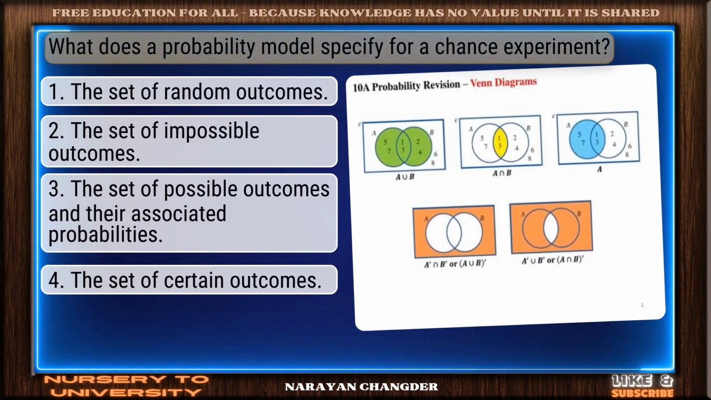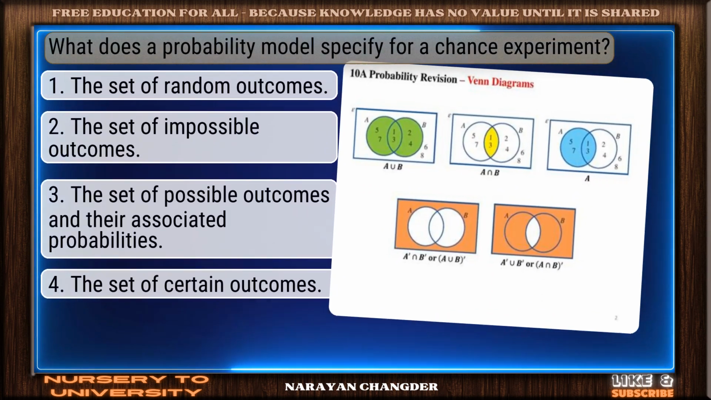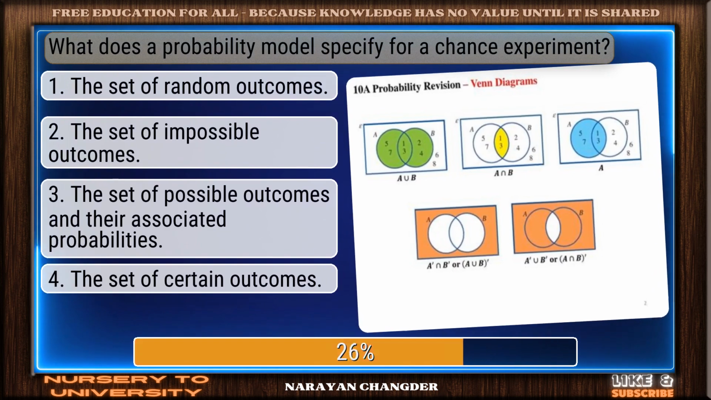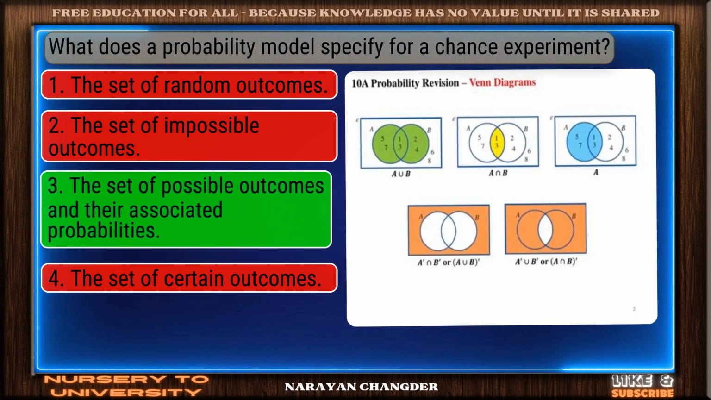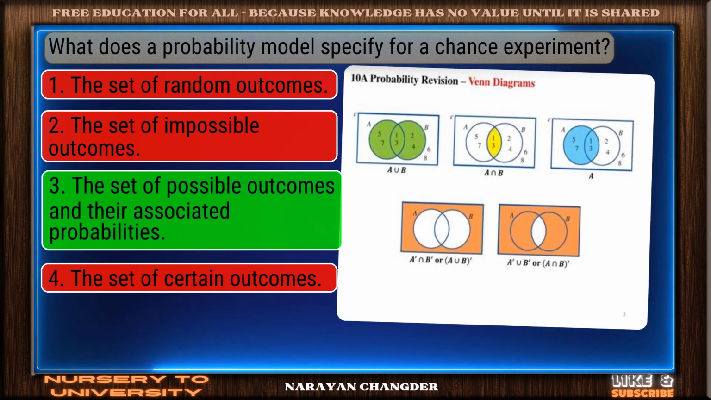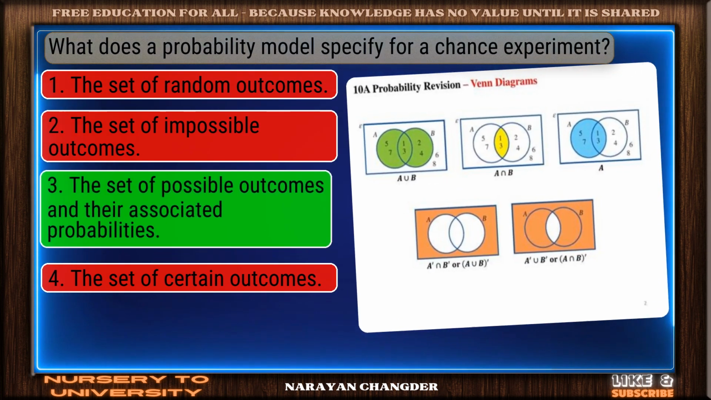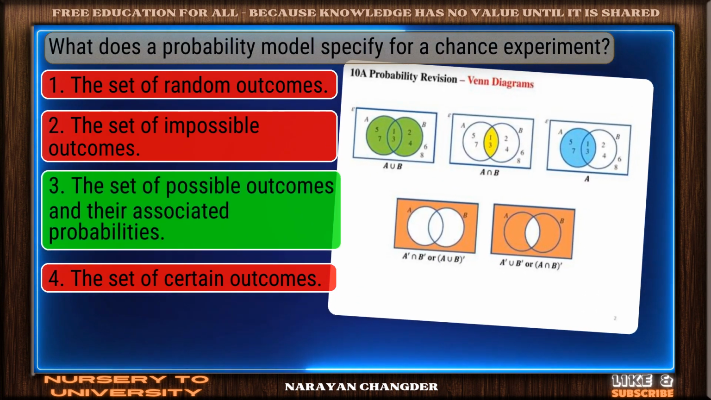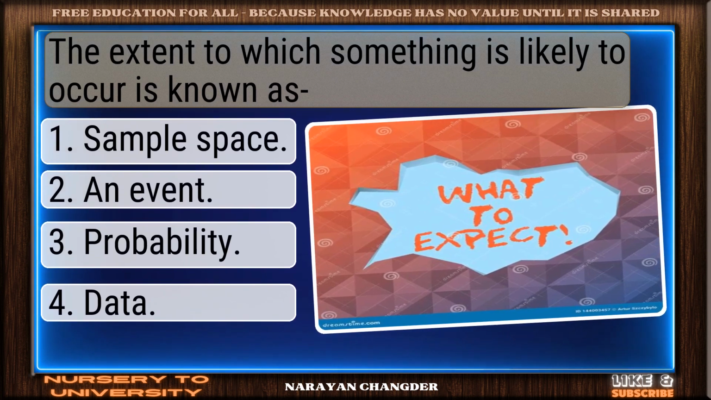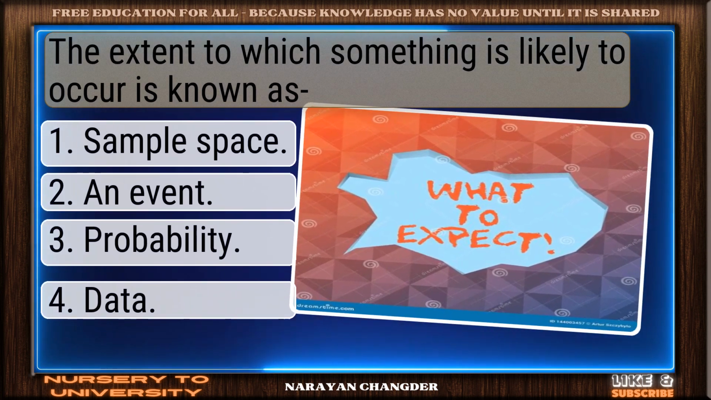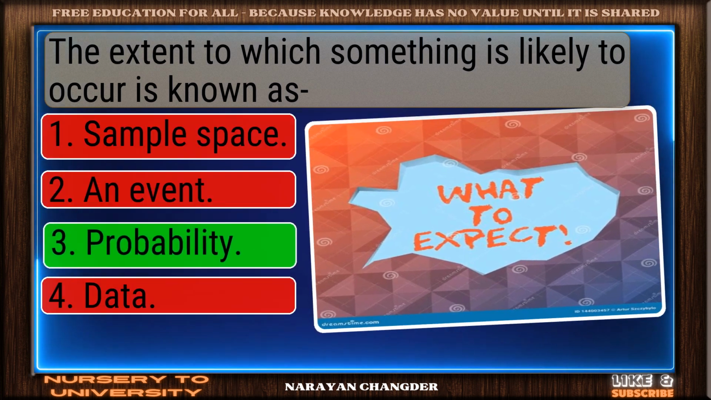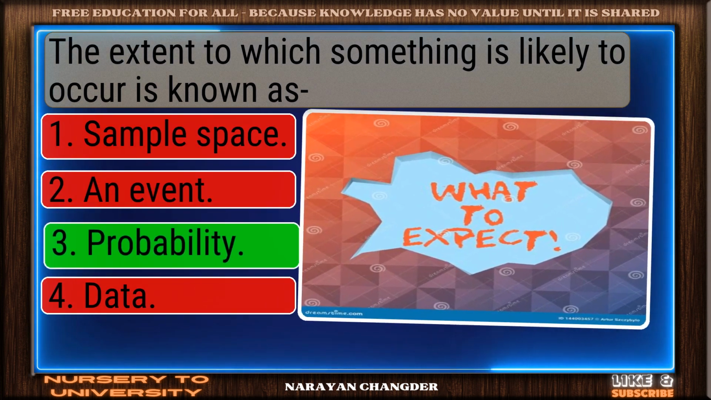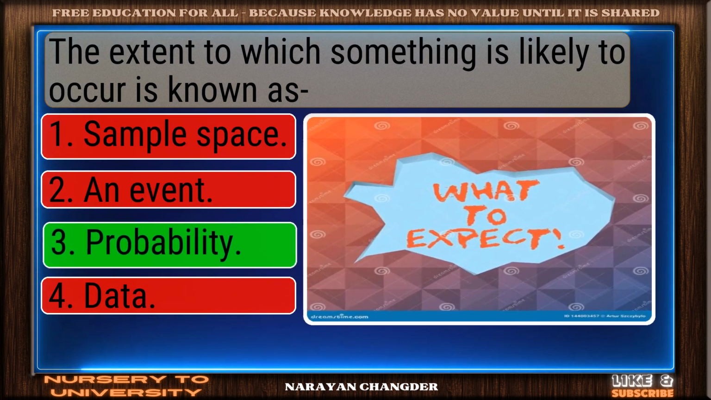Question number 17. What does a probability model specify for a chance experiment? Correct. The set of possible outcomes and their associated probabilities is the right answer. Question number 18. The extent to which something is likely to occur is known as. Exactly. Probability makes sense, and it is the right choice.